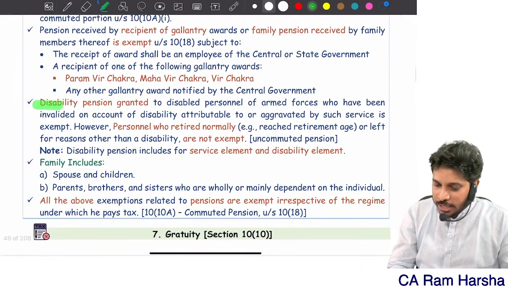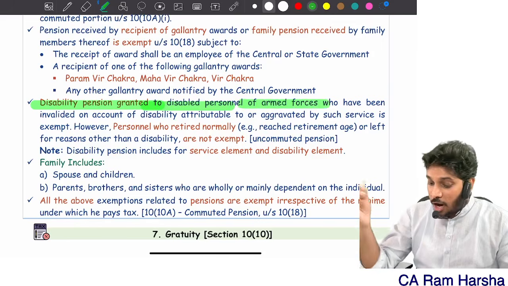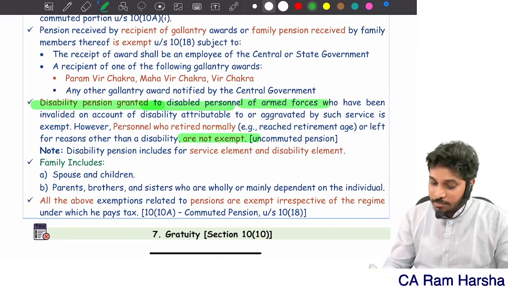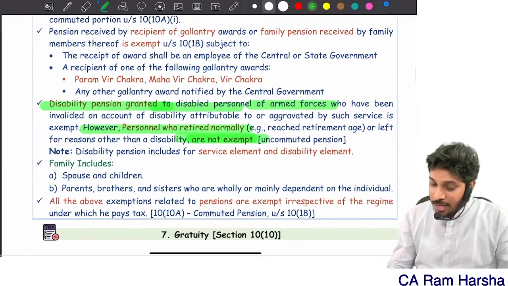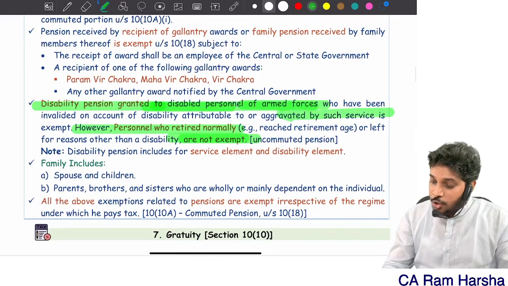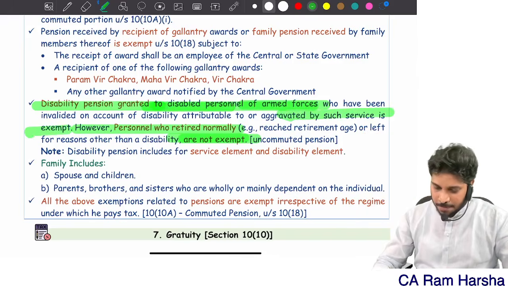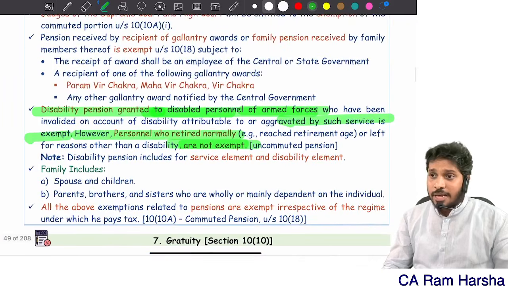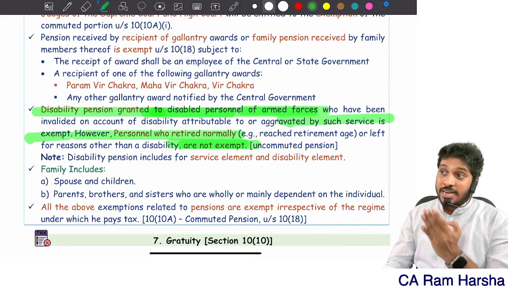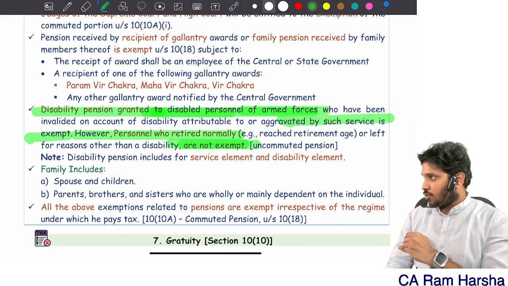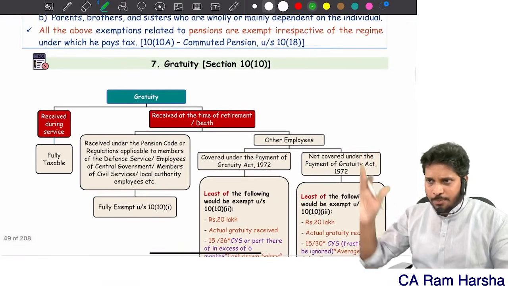And I told you, disability pension granted to a disabled person of the armed forces is always exempted. Getting it? Okay, persons who retired normally is not exempt. Persons who receive it because of disability during the service, it is also exempted. That's it. Correct? Sometimes pension may be received by family members. If family members are receiving the pension, that is taxable under income from other sources. Okay, that's it. Pension point is majorly over.